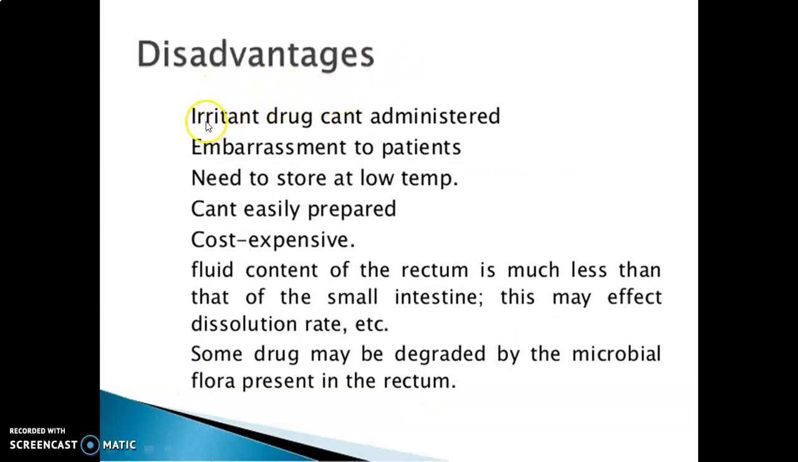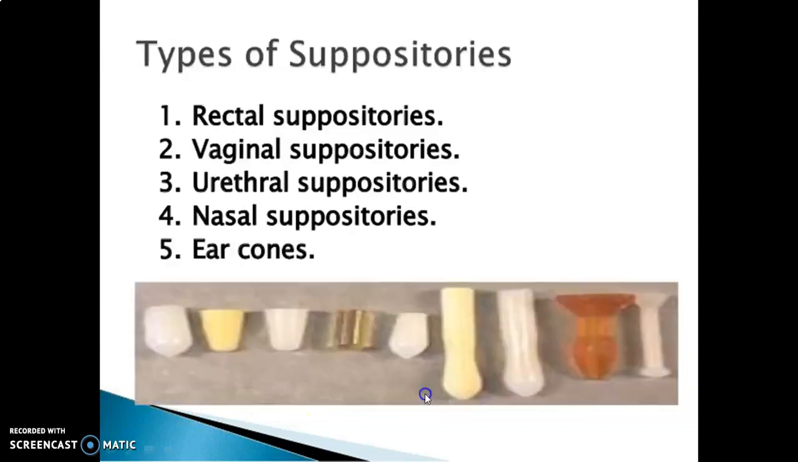Disadvantages of suppositories are: irritant drugs can't be administered, embarrassment to patients, need to store at low temperature, can't be easily prepared, they are expensive, and the fluid content of the rectum is much less than that of the small intestine, which may affect the dissolution rate. Some drugs may also be degraded by the microbial flora present in the rectum.